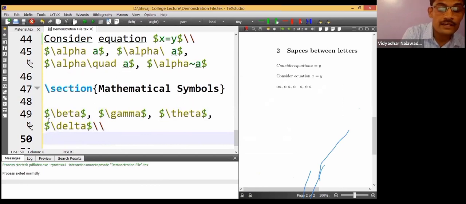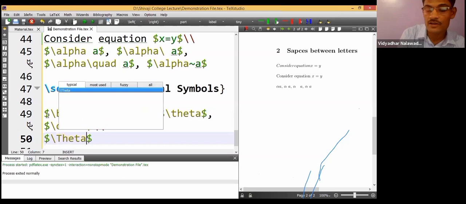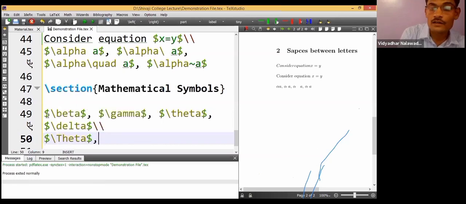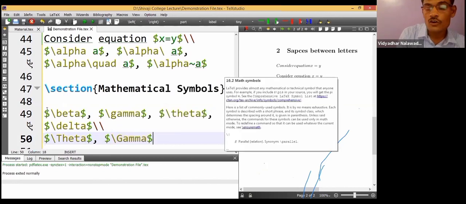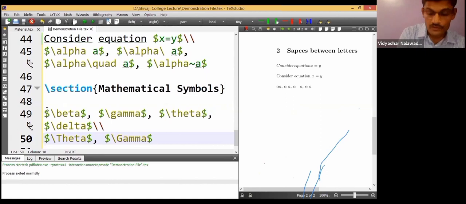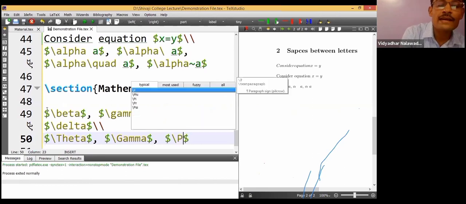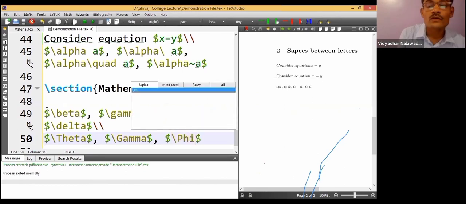There are also capital Greek letters like theta, it has to be capital like this. The code for capital theta is capital T, H-E-T-A, capital theta. Capital gamma, just G capital. And all the things are also there. Phi, capital Phi, capital P-H-I, all the things.